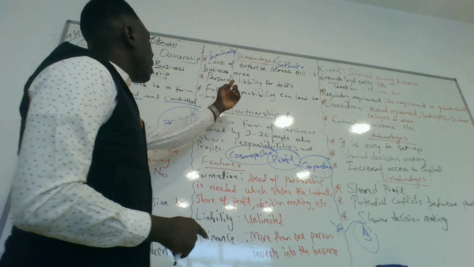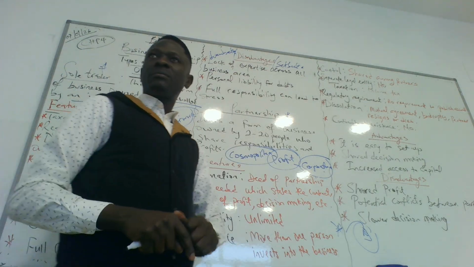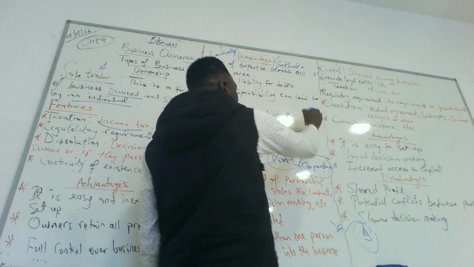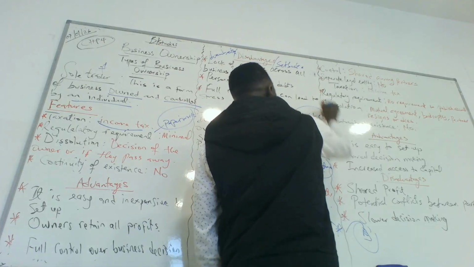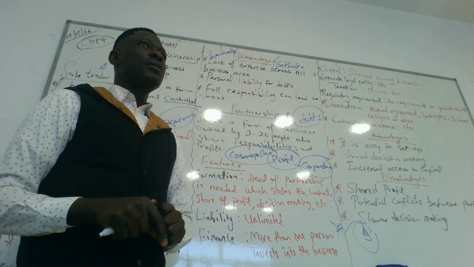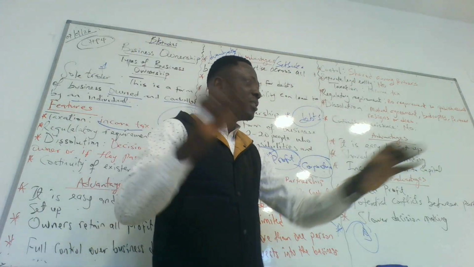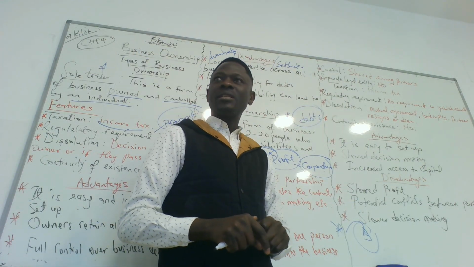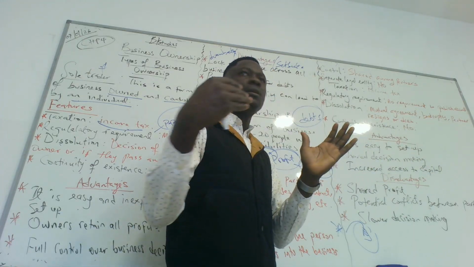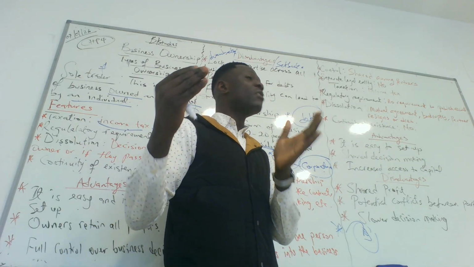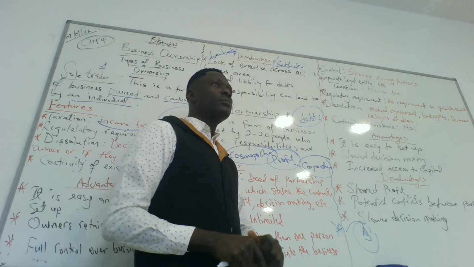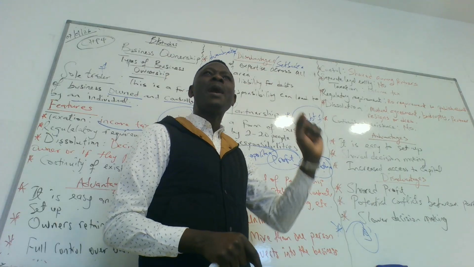The second one, personal liability for debts. Whatever happens to the business, in case of debts, the owner of the business pays it all. So you cannot separate the business from the owner. Whatever the business is owing a creditor, you might as well sell your car to pay the creditor.